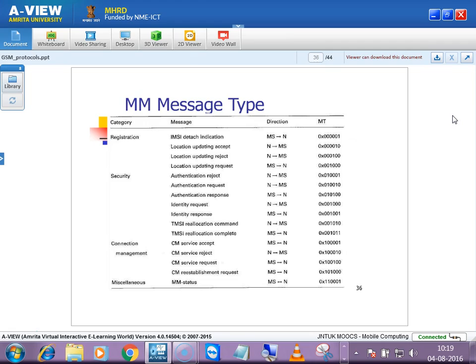So if something happens, instead of restarting from broadcast again, instead of restarting with the registration process, you will be sending a re-establishment request. Then all the resources allocated to you will be nullified, and then the flow will be started again.